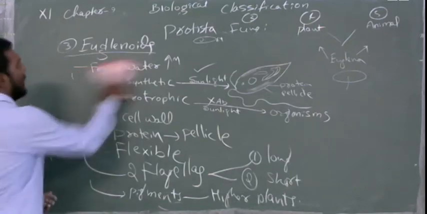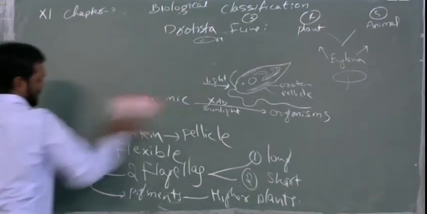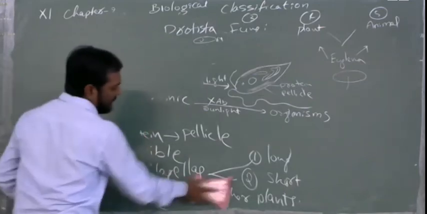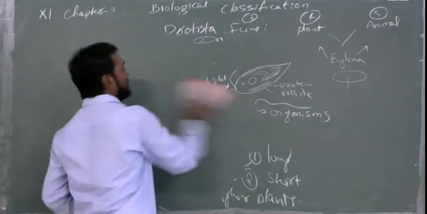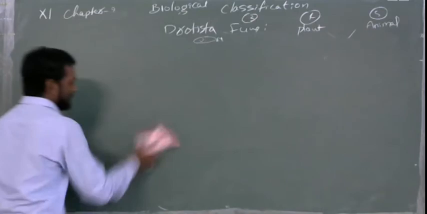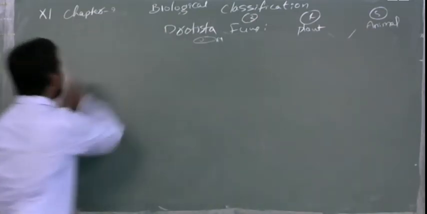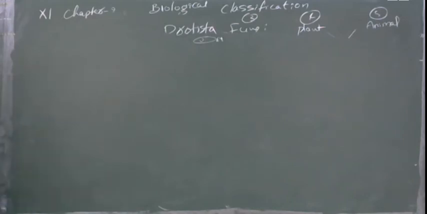Clear? Now, hope you understood the diagram. The third one is completed. So till now we completed chrysophytes, dinoflagellates and euglena. Now, after euglena, we see about the, what is that? That is slime molds. The fourth one, that is the slime molds.